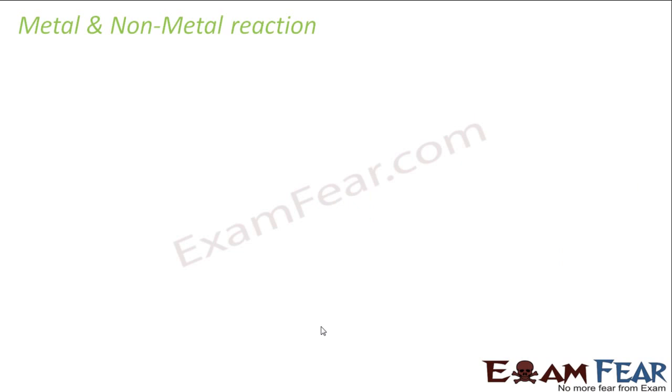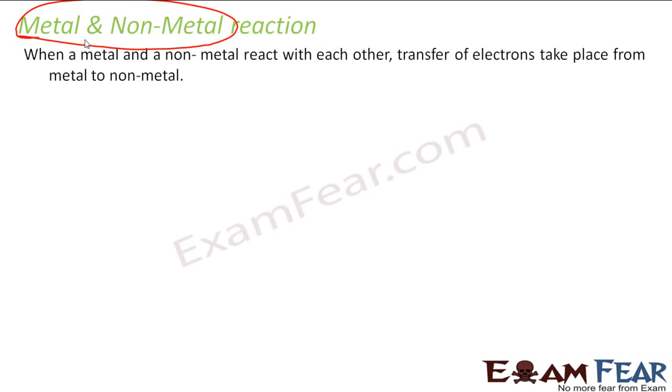So till now we have done reaction of metal with something, reaction of non-metal with something. We have done reaction of metal with metal also, but we have not done reaction of metal with non-metal. What will happen if you react metal with non-metal? Let's see. When a metal and non-metal react, the transfer of electron takes place from metal to non-metal.